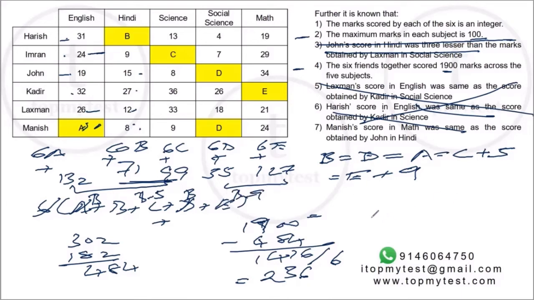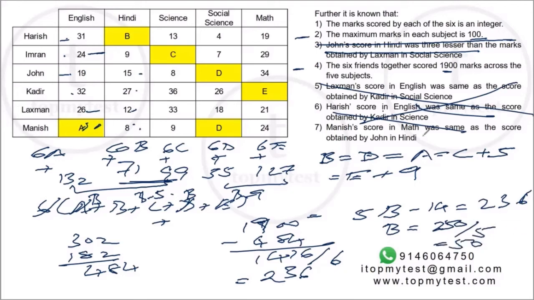So you get 5B minus 5 and 9, which is 14, equals 236. So B should be equal to 236 plus 14, which is 250, divided by 5. That is 50. So B is 50, D is 50, A is 50, C should be 45, and E should be 41. Okay, that part is done.